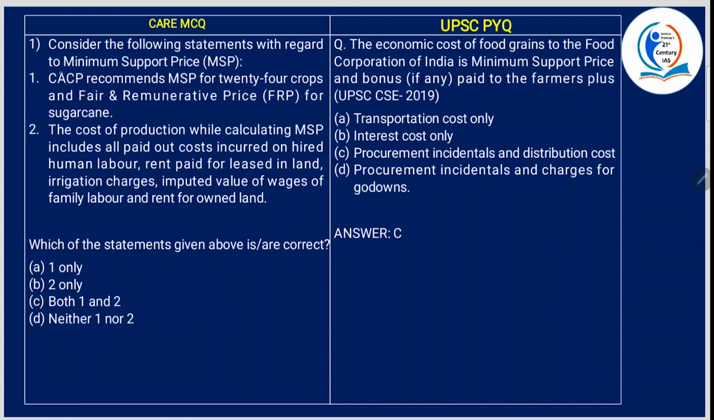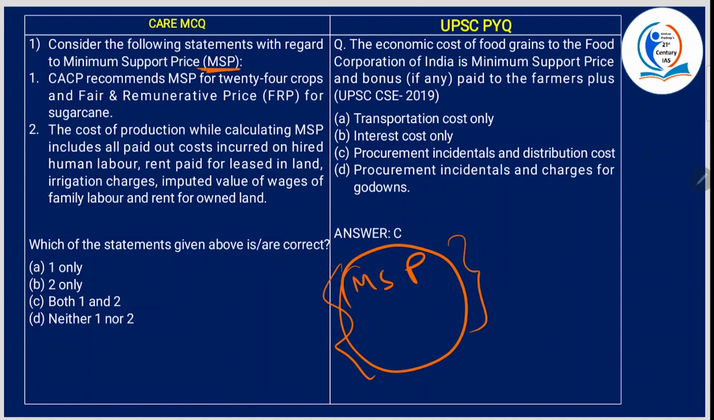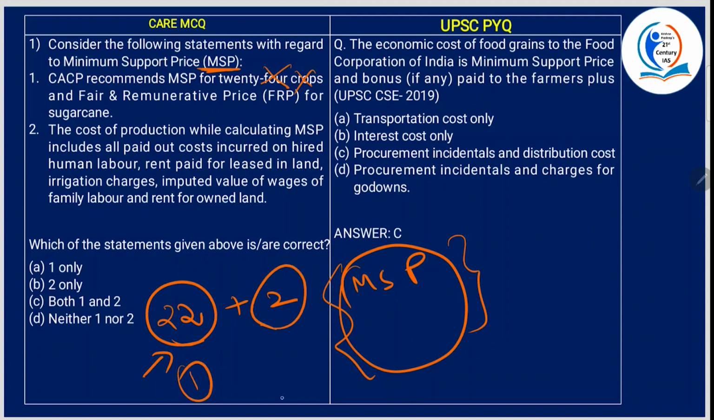Consider the following statements with regard to minimum support price, MSP. Again and again I'm repeating, MSP, Kharif crops, Rabi crops are very, very important. They form a repetitive theme in prelims. Now, CACP recommends MSP for 24 crops and fair remunerative price for sugarcane. Fair remunerative price for sugarcane, yes. CACP recommends for 24 crops? No, actually it is 22 plus 2. CACP will recommend 22 crops and one fair remunerative price. Now, what are these two? These are Toria and dehusked coconut.